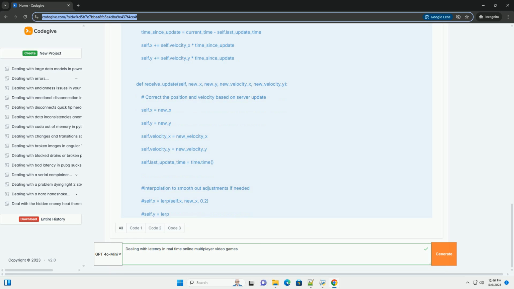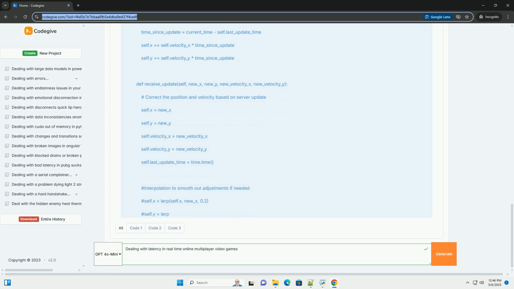Factors affecting network latency include distance. The farther the distance between you and the server, the longer it takes for data to travel. Network congestion. If the network is congested, for example during peak hours, data packets might experience delays. Routing.